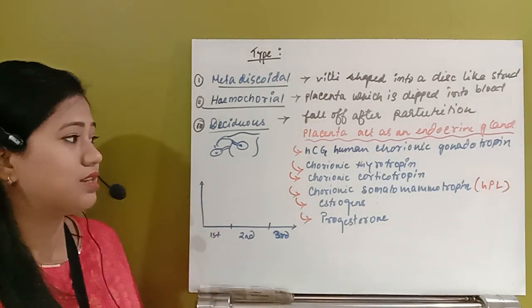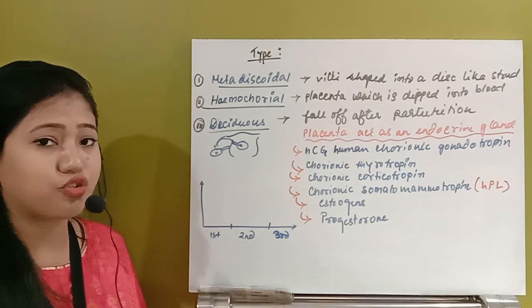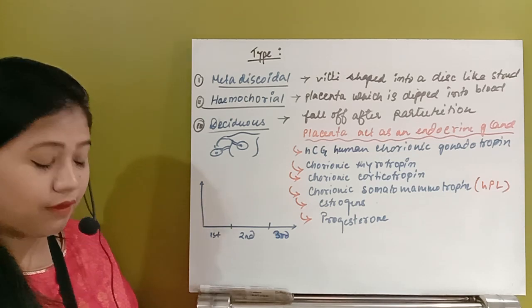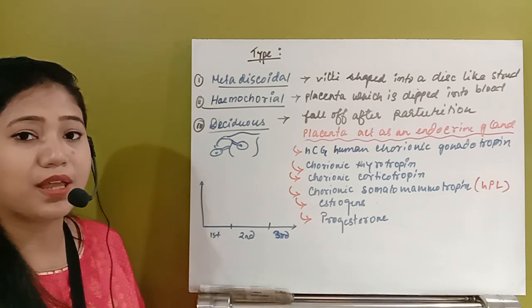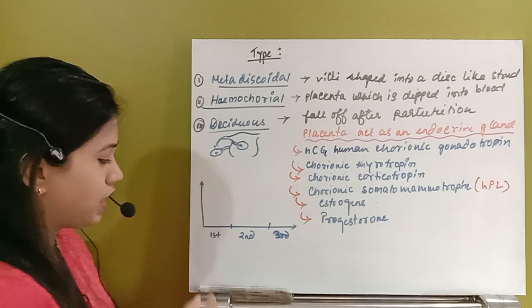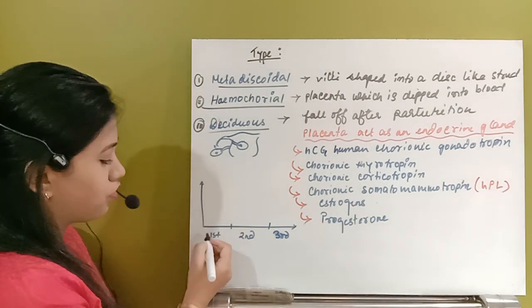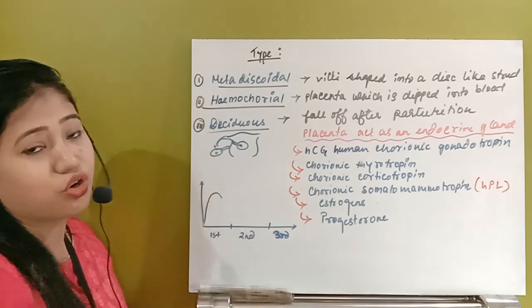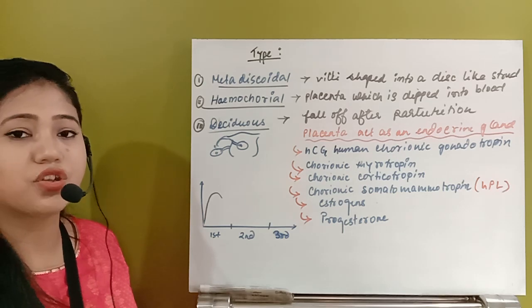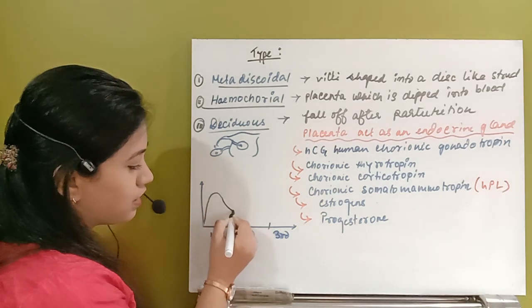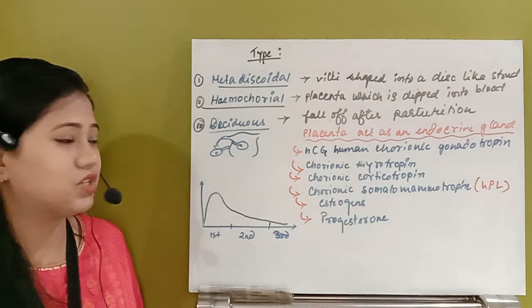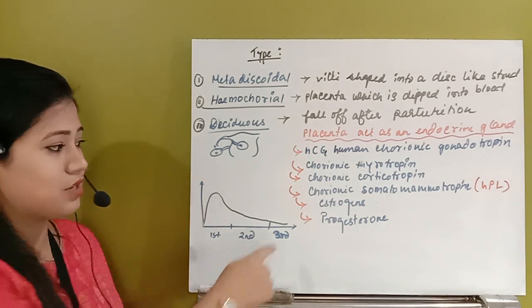First of all, the hormone HCG, human chorionic gonadotropin, is released from the trophoblastic cell layer of the fetus, in a very high amount in the first trimester itself. But HCG will have less function once the placenta starts to function properly. So in the second and third trimesters, the release of HCG decreases. Second hormone, estrogen and progesterone.